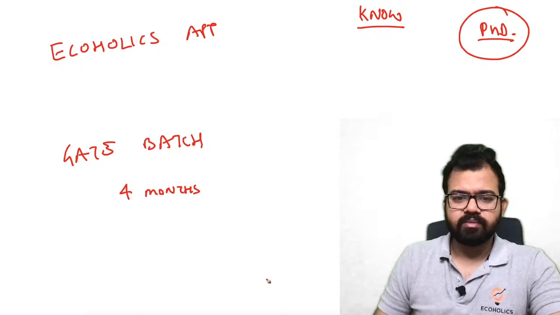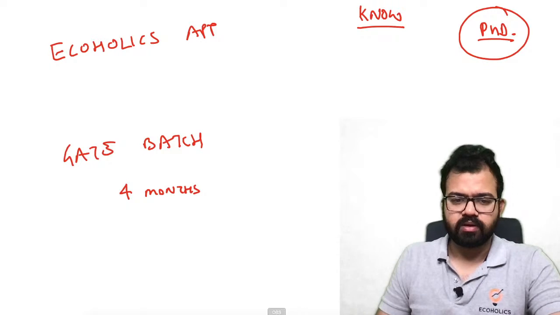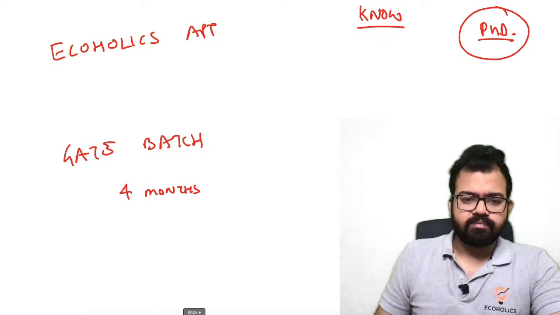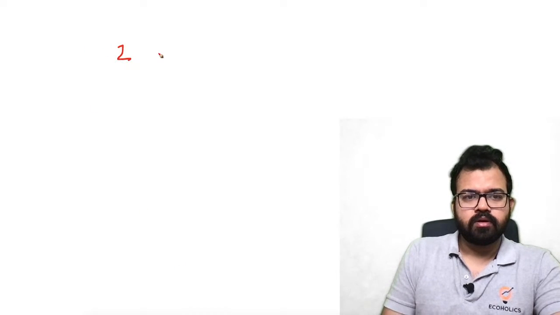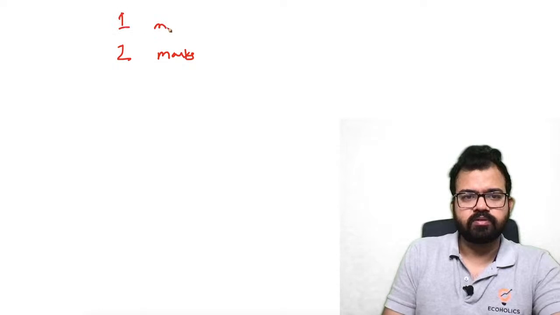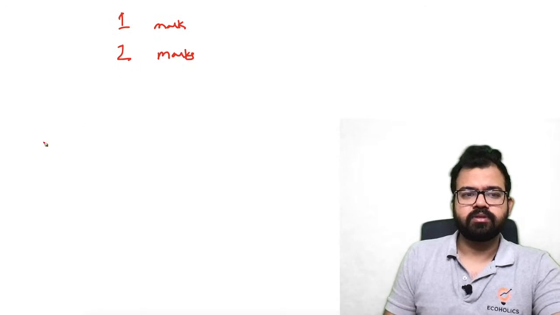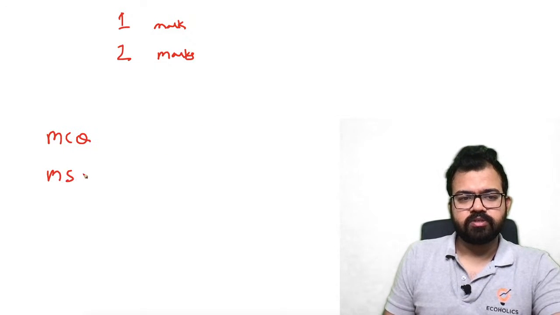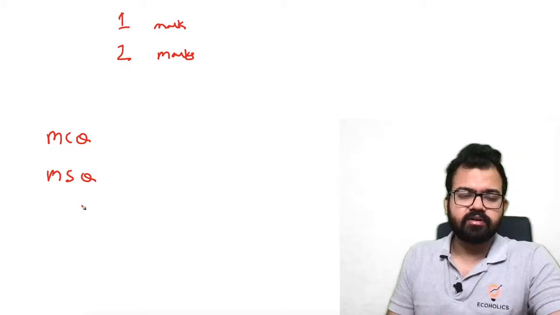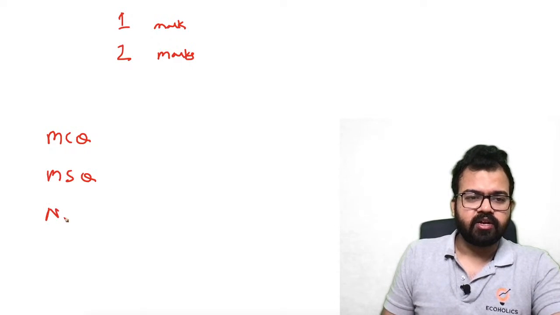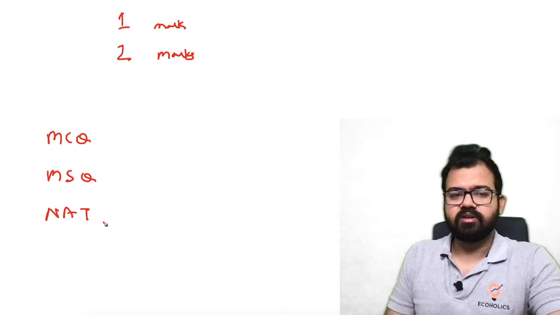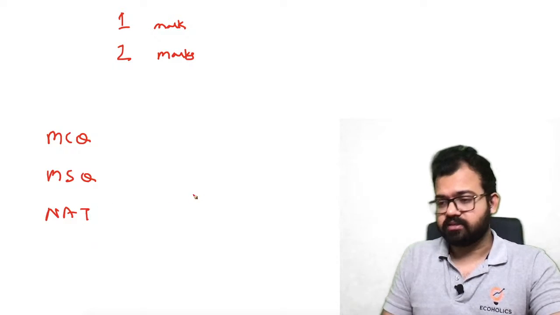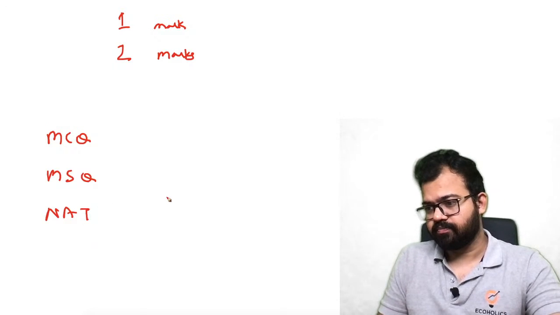Neha, the marking scheme is very simple. You'll get 2-mark questions and 1-mark questions, so 2 types. Questions would be MCQ, which means one option will be correct. Questions will be MSQ, where more than one option can be correct. And numerical answer type means you'll get a fill in the blanks. You have to type the answer with the help of a virtual keyboard.